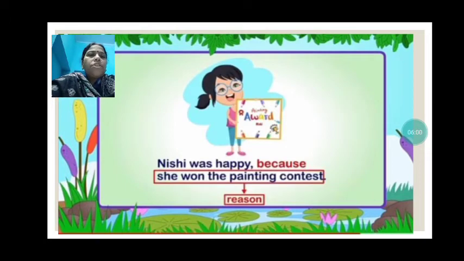Like see, Nishi was happy. Why was she happy? Because she won the painting contest. So Nishi has a reason to be happy. Why? Because she has won the painting contest. So she is happy. So Nishi was happy because she won the painting contest.